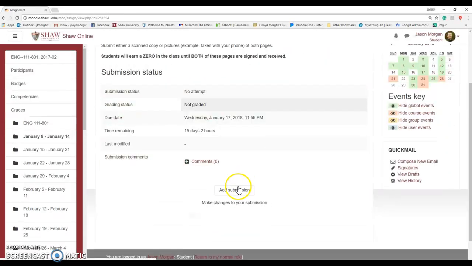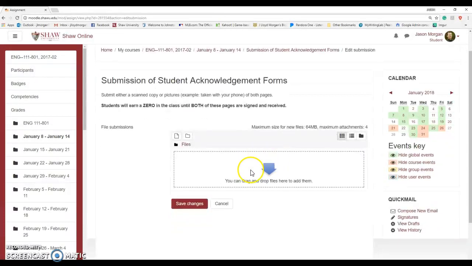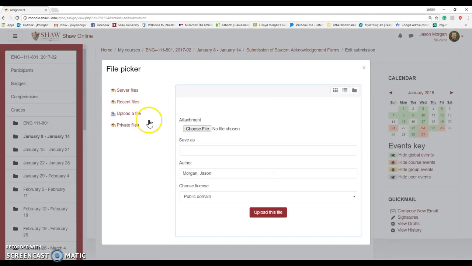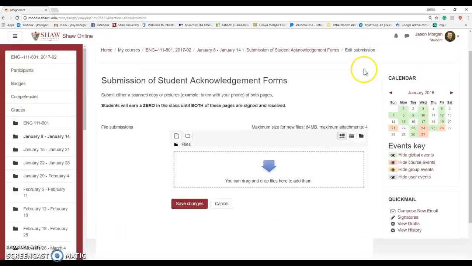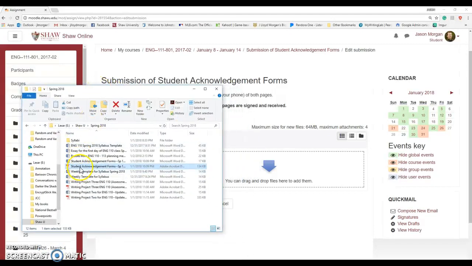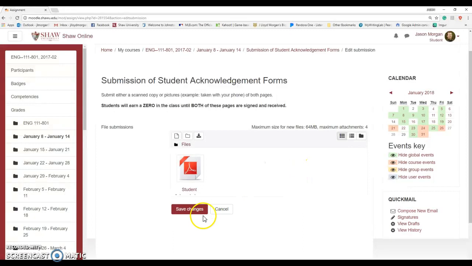Alrighty. And then you're going to add a submission. Then you can either search your computer for the files and upload them, or you can just drag and drop the files, like this. Then you can save changes. You can do a maximum of 4 attachments. So if you have 2 pictures, 1 for each page, that's fine. And then you hit save changes. And boom, that's how you've uploaded it.